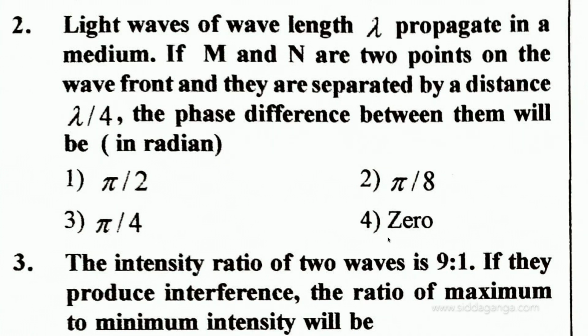Go through that. Light waves of wavelength lambda propagate in a medium. If m and n are 2 points on the wavefront and they are separated by a distance of lambda by 4, the phase difference between them will be. It is just a theoretical question.